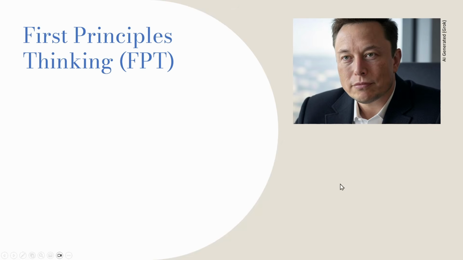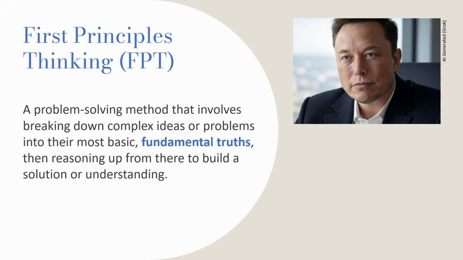Hi everyone, in this video we will be looking at first principles thinking in detail. So first principles thinking is a problem solving method that involves breaking down complex problems into their most basic or fundamental truths and then reasoning up from there to build a solution or an understanding. It was coined by Aristotle, the Greek philosopher, and popularized by Elon Musk in the modern times.